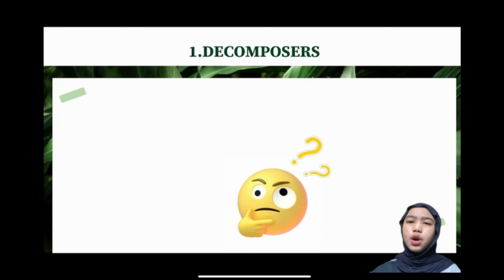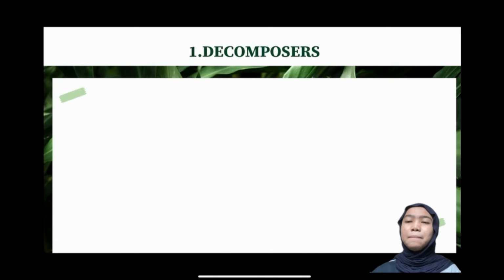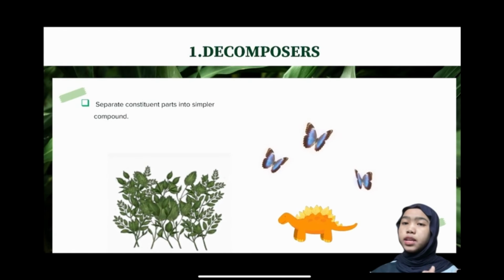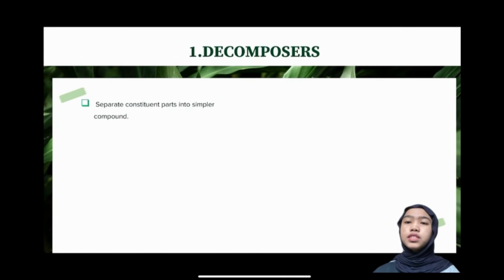Fungi are important decomposers in most ecosystems. What does decomposer mean? Basically, decomposers are organisms that break down dead life forms, whether plant or animal, into simpler substances for easy absorption by plants. Some fungi break down plants, animals, and other organisms. Thus, cycling of nutrients in the soil is increased.